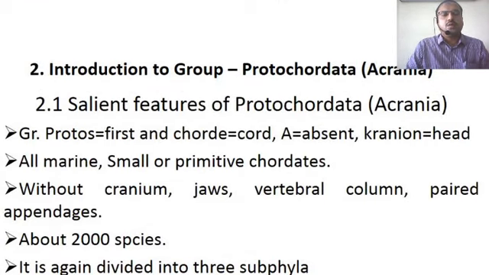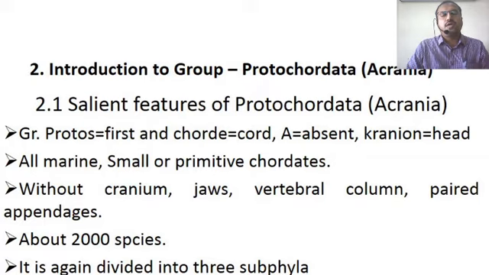This is a Greek word. Protos means first and chordi means the chord. These Protochordates are also called Acrania. A means absent and cranion means the head. Head is absent in these individuals. That's why they are called Acrania. And they are primitive chordates. That's why they are called Protochordates.